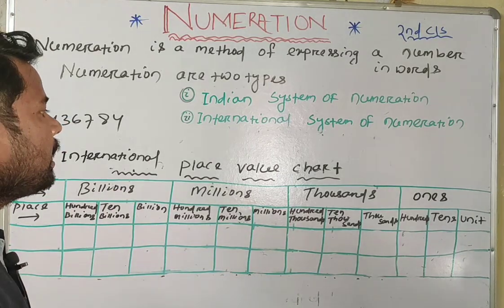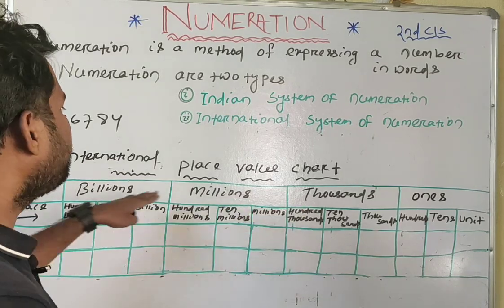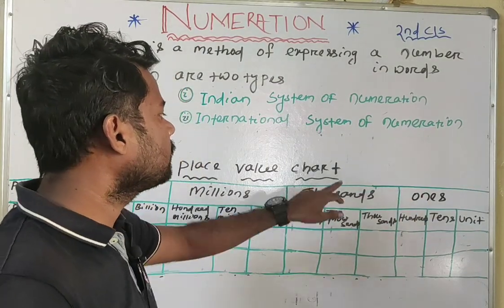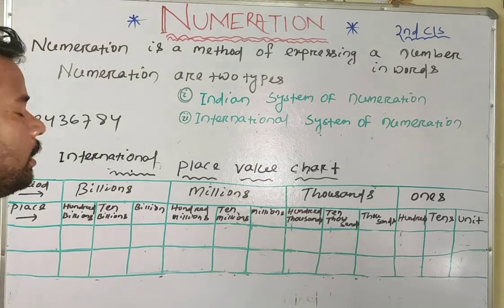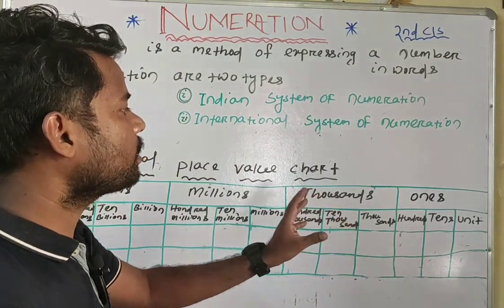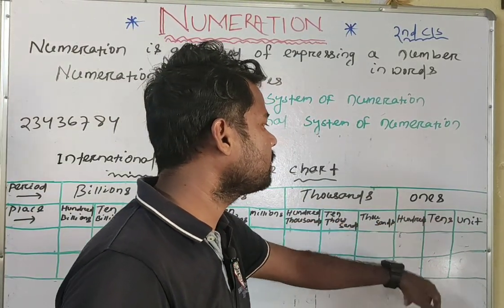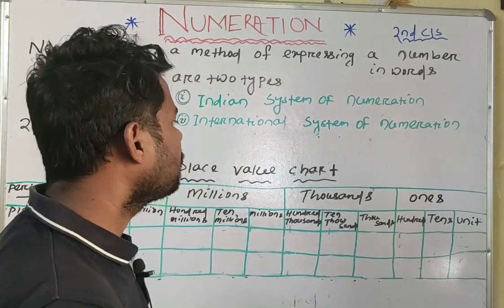In this chart, like the Indian system of numeration, it also contains some periods or groups, like the ones period, thousands period, millions period, and billions period. And each period also consists of some subgroups. The ones period consists of unit place, tens place, and 100 place.